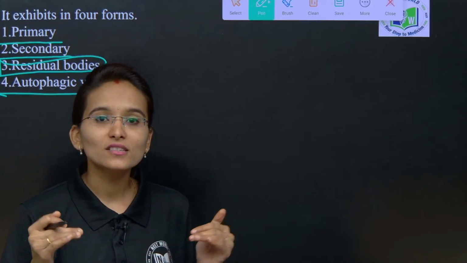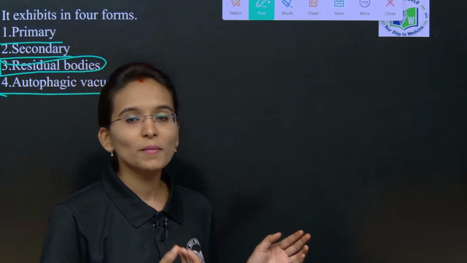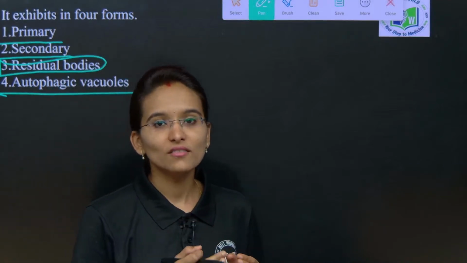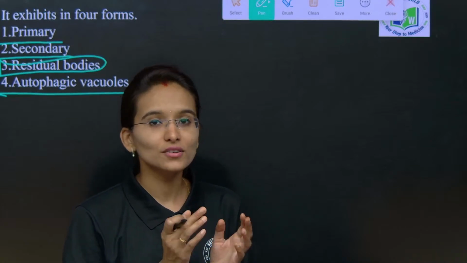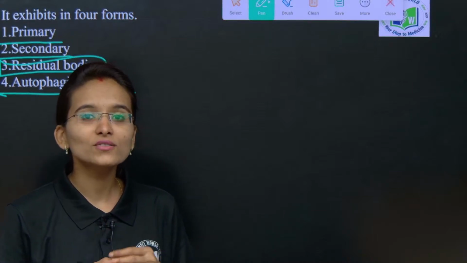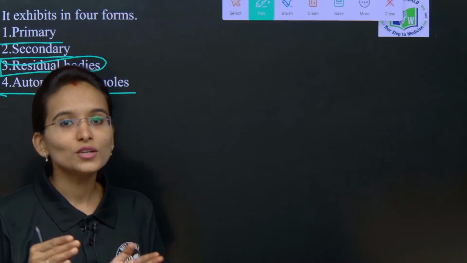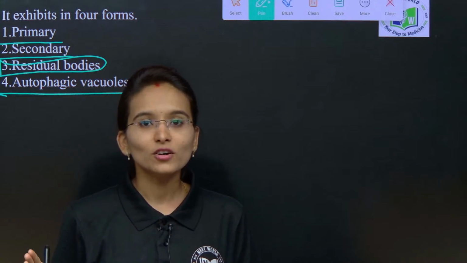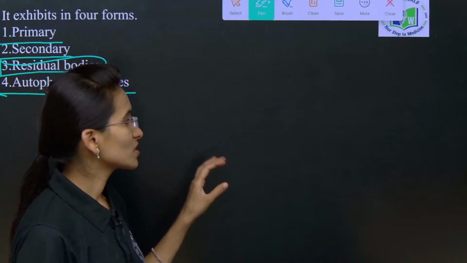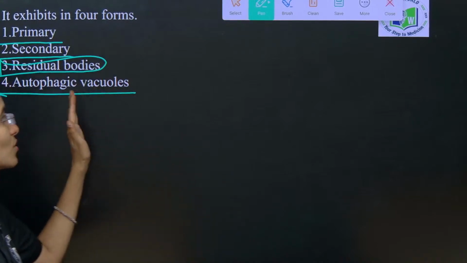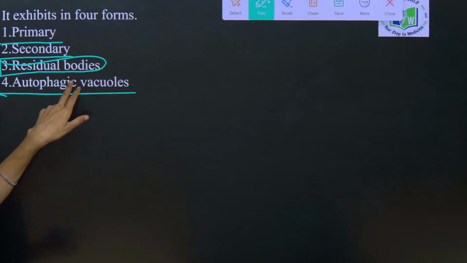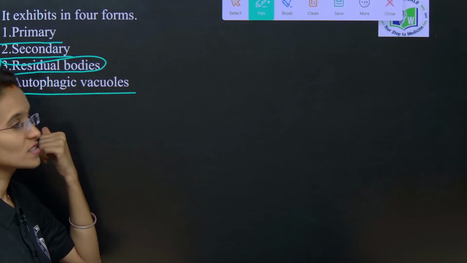The plasma membrane invaginates the food particles, which form vacuoles, and the vacuole fuses with the lysosomes. After fusing, the undigested residues are sent out of the cell membrane. Based on that, we are going to learn about primary lysosomes, secondary lysosomes, residual bodies and autophagic vacuoles.